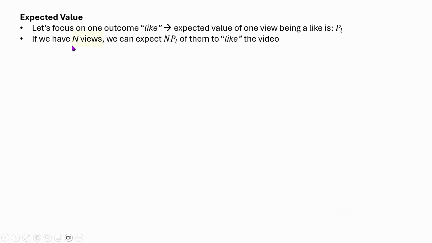Here we have n views, so we can expect n into PL of them to like the video. That means the expectation of the number of viewers liking the video is n into PL. Similarly, for the number of viewers who will dislike the video, our expectation will be n into PD. That is how we calculate expectation for the multinomial distribution.